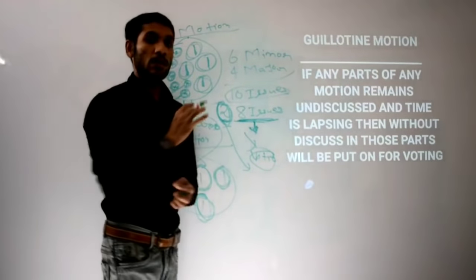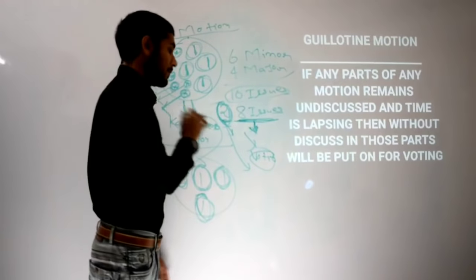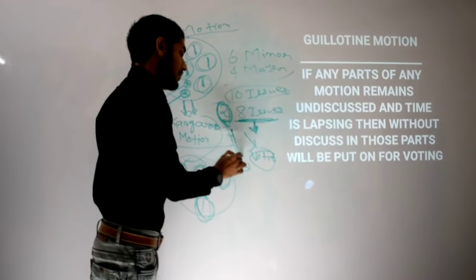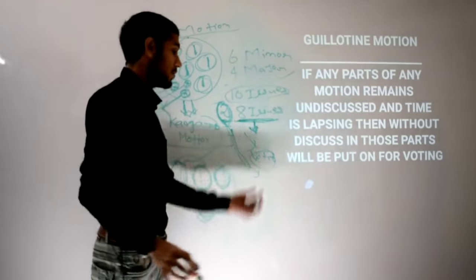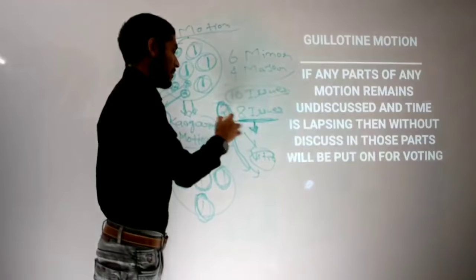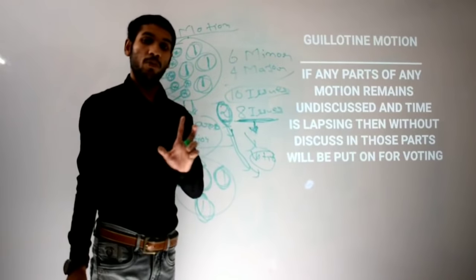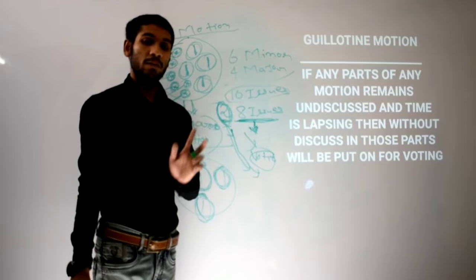Yes, it is not time to discuss these 2 issues, we get that point, but we will definitely allow voting on these 2 minor issues, or even major issues too, because here minor and major are not categorized. So all the issues will be put up for voting, no one is left, whether major, minor, anything.